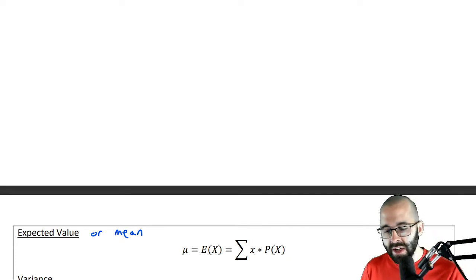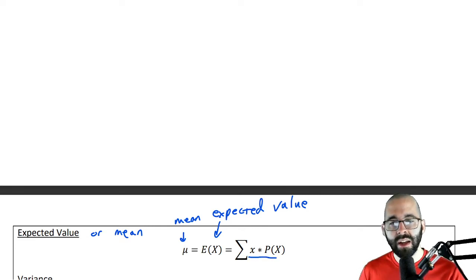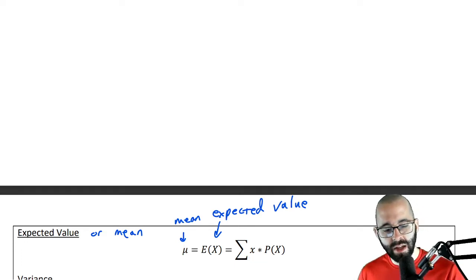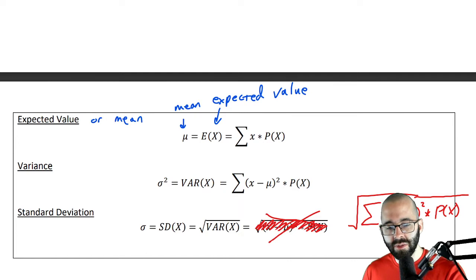This right here means mean, mu. This right here means expected value. It means that we multiply all the values of X by their probabilities, and then we add them all up. That's what this notation means.